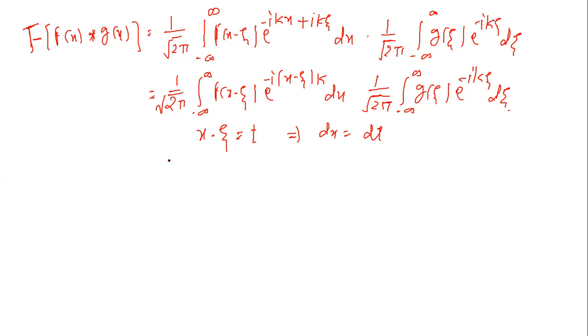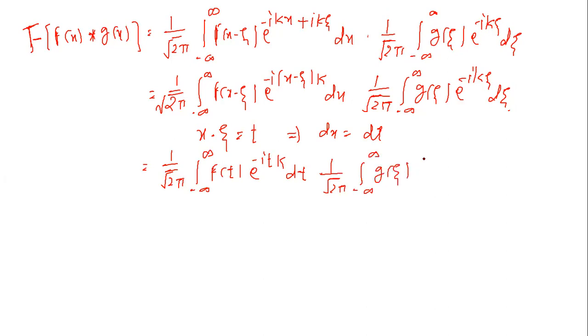Now it can be written as 1 upon under root 2 pi minus infinity to plus infinity f of t e raised to minus i t k dt into 1 upon under root 2 pi minus infinity to plus infinity g of zeta e raised to minus i k zeta with respect to zeta integration.